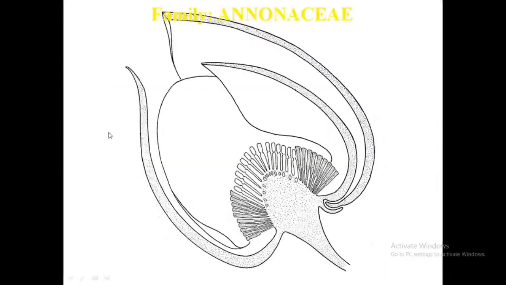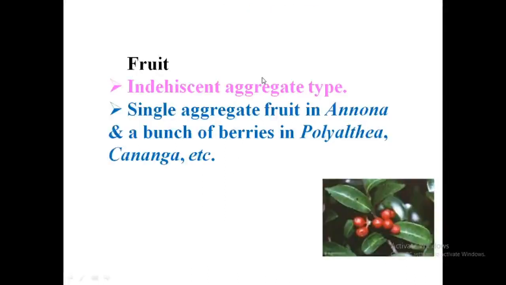See, this is the diagram you can see here. Cut open flower. This is the raised thalamus. Okay, convex or concave thalamus. What is this dark colored one? This is the androecium, stamens. And this is the gynoecium, carpels. So they are free. Carpels are arranged here, stamens arranged on both sides. These are the petals. Fruit is an indehiscent aggregate fruit.